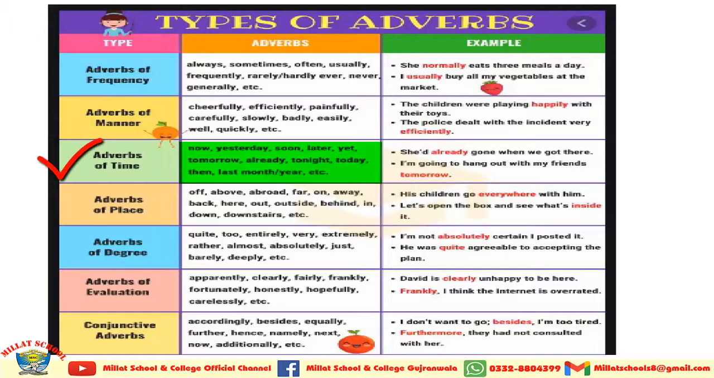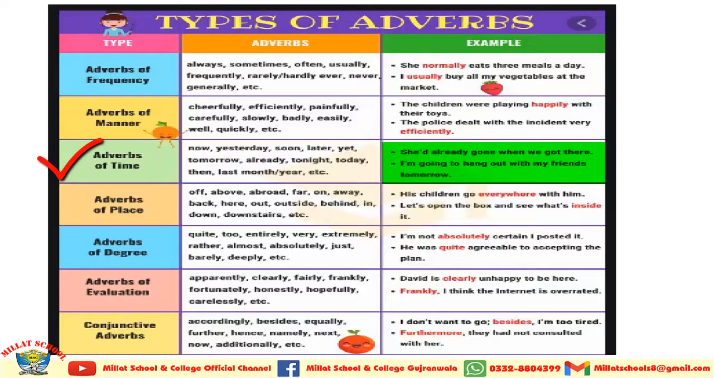Now I am coming towards the adverbs of time. Now, yesterday, soon, later, yet, tomorrow, already, tonight, today, then, last month or year, etc. These are the adverbs of time. She had already gone when we got there. I am going to hang out with my friends tomorrow.